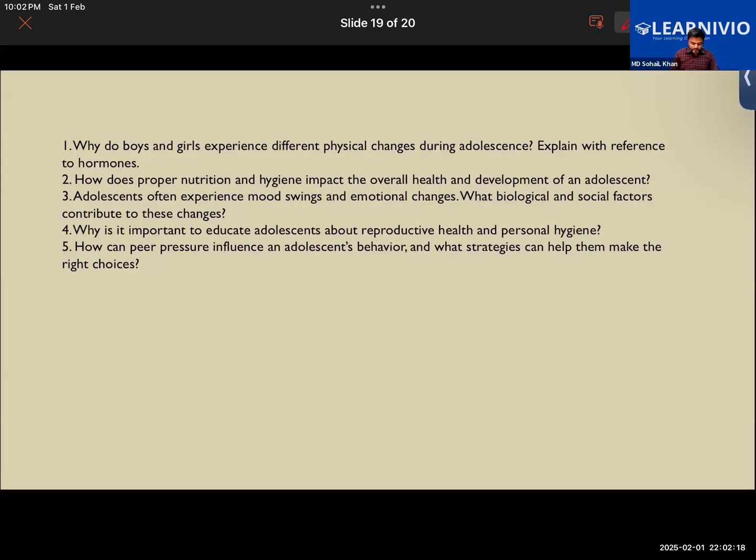Okay. How can peer pressure influence an adolescent's behavior? Yeah. How can the peer pressure affect the adolescent's behavior? And what are the strategies that can help them to make the right choices? Under pressure, adolescents might not choose the right option, or under the pressure they would choose something wrong. And what strategies would you suggest? Think and process the question and then answer.